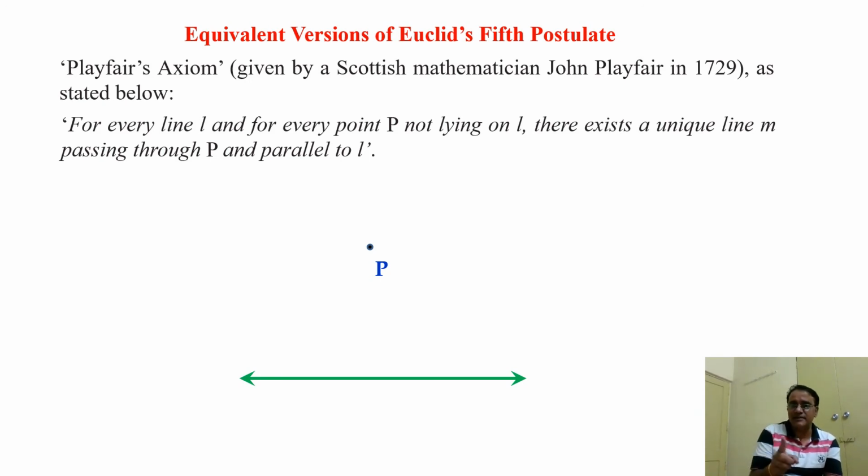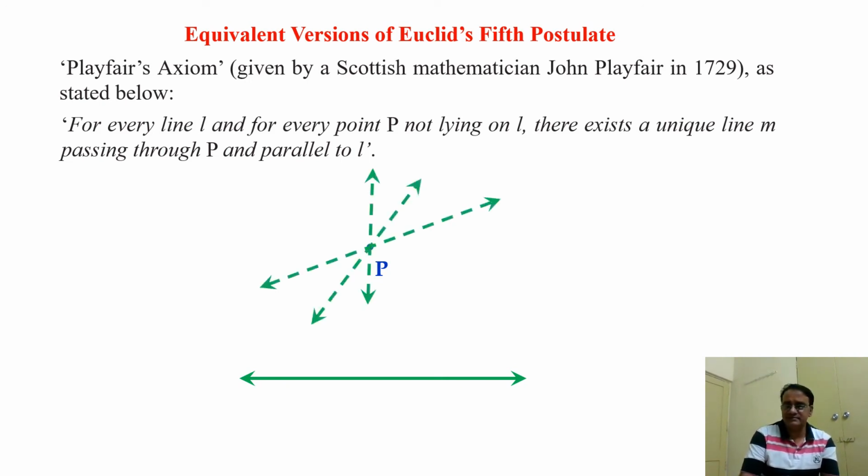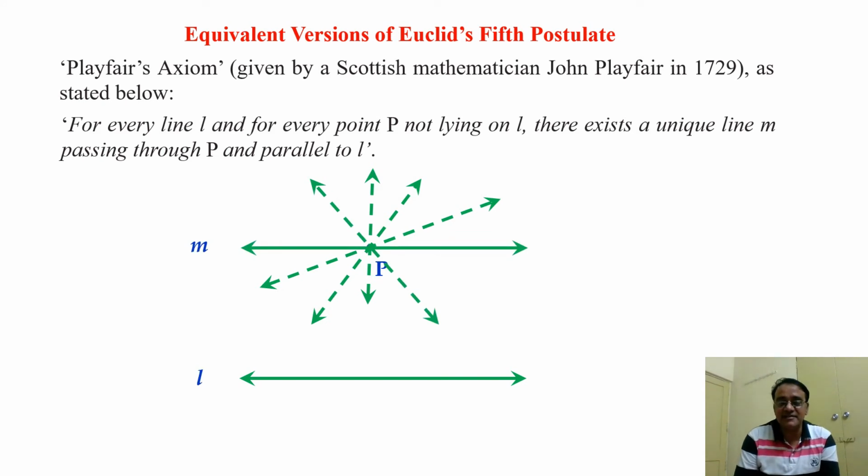Only one line passing through P is parallel to the given line. So we'll check. We'll pass so many lines. What we are saying is, only the line M is parallel to L. So we conclude that for every given line L, only one line is parallel to that given line which passes through point P.